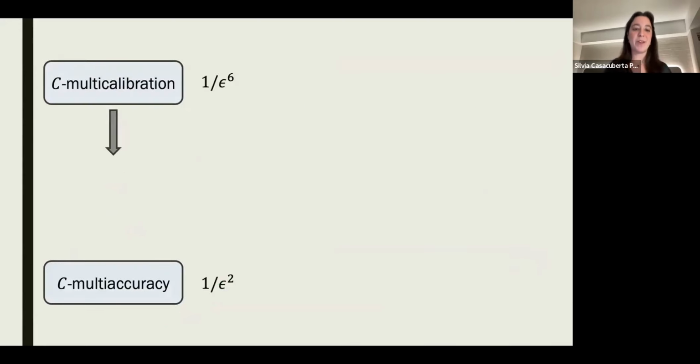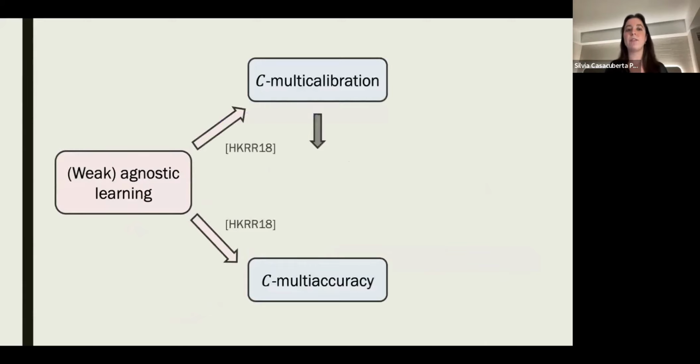We have seen briefly the algorithm for multi-accuracy, and it takes 1/epsilon² iterations to obtain a multi-accurate predictor. A similar algorithm works for the stronger notion of multi-calibration, in that case with 1/epsilon⁶. And in both cases, we use the weak agnostic learner as the main primitive. In the case of multi-calibration, the original paper shows that the equivalence holds both ways. So if C is multi-calibrated, it is also agnostically learnable, and with the same predictor. So if P is multi-calibrated, the same predictor P is a strong agnostic learner. But we don't know what's happening in the other direction in the case of multi-accuracy. And this is the first main question that we're going to study in our paper.